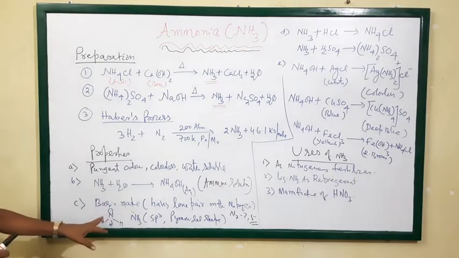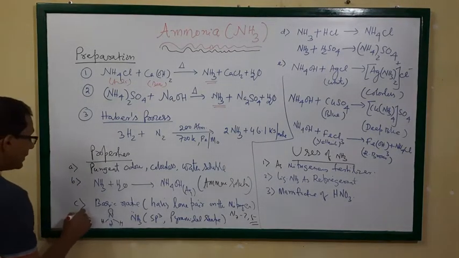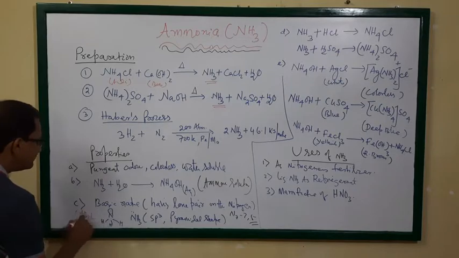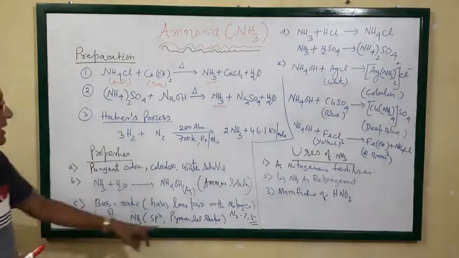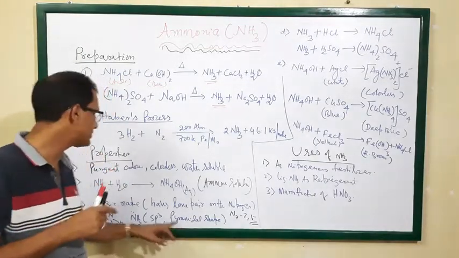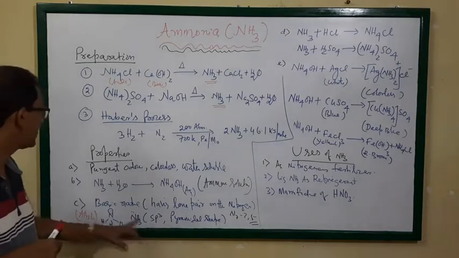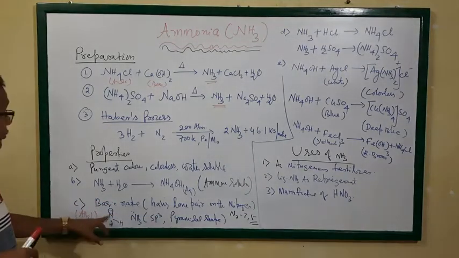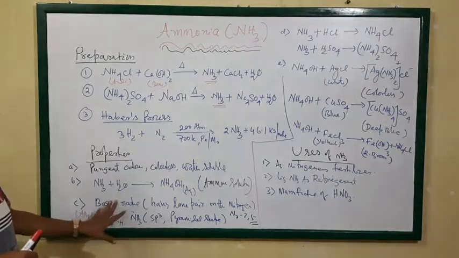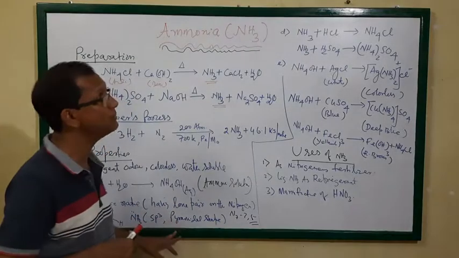So it is an AB3L system. An AB3L system means a pyramidal shape. Every AB3L system has a pyramidal shape and sp3 hybridization, and the shape of ammonia is pyramidal. Due to the availability of the lone pair on nitrogen, it acts as a base. So ammonia is a Lewis base.